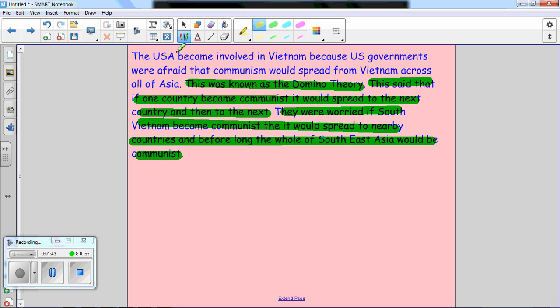So breaking down that point, we've got our opening sentence where we are giving the examiner back the keywords from the question. The USA became involved in Vietnam because. We're then giving the key reason. The Americans were afraid that communism would spread from Vietnam across all of Asia. And then we're following that up with the detail. Why are they afraid that communism is going to spread across all of Asia? Because of the domino theory. What does the domino theory tell the Americans? If one country becomes communist, then the others will follow. Next,